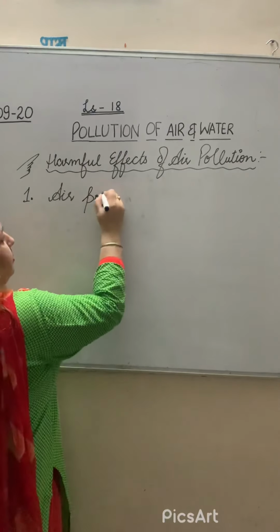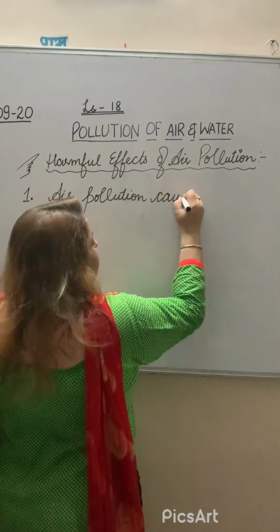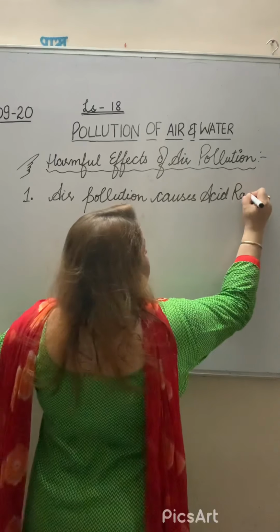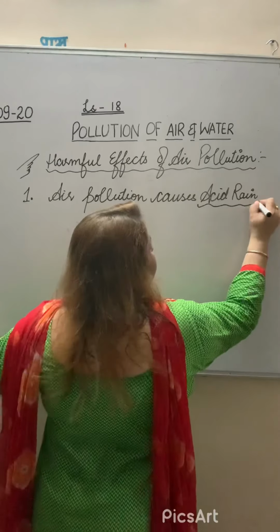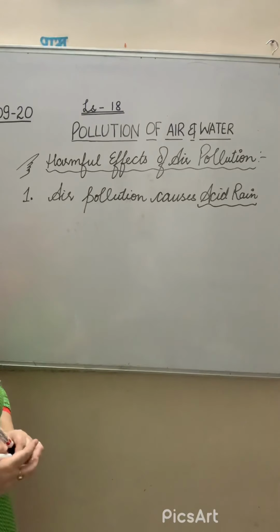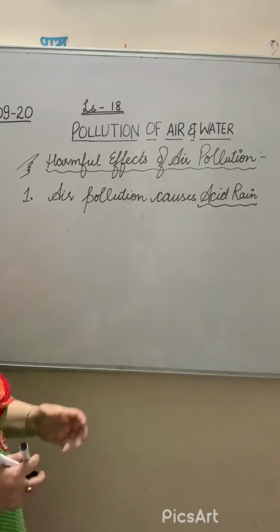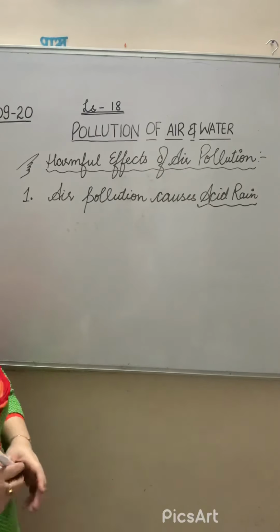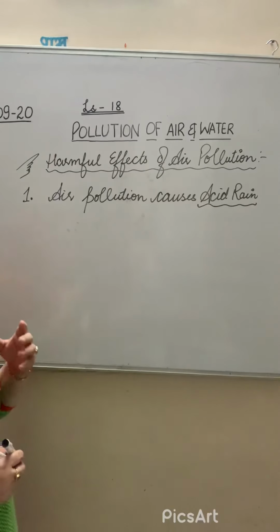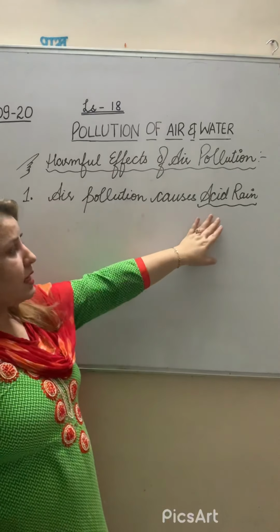Air pollution causes acid rain. All of you are very much familiar with the word acid rain. When the amount of the acid in the rain increases, then it is called the acid rain. What causes acid rain? How acid rain occur? What are the main causes of acid rain? What are the effects of acid rain? So how air pollution causes acid rain?